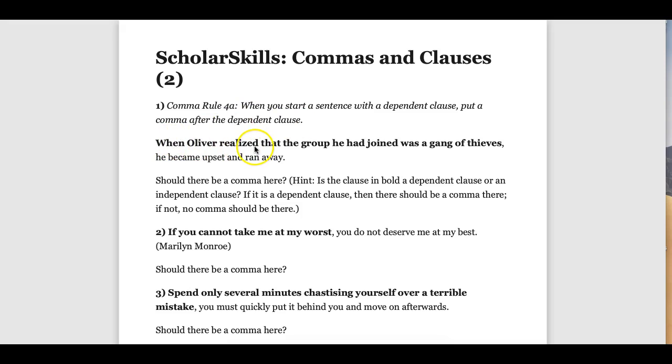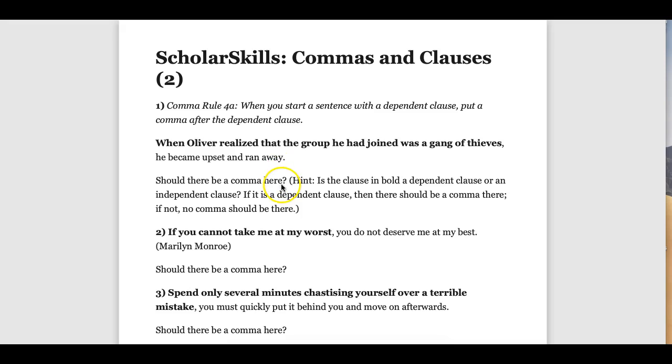When Oliver realized that the group he had joined was a gang of thieves, he became upset and ran away. Notice my dependent clause. When Oliver realized that the group he had joined was a gang of thieves, and I put it in bold for you. That is not a complete thought, but it is a clause because it has a subject, Oliver, and a verb, realized. But it requires this independent clause. He became upset and ran away to complete its meaning.